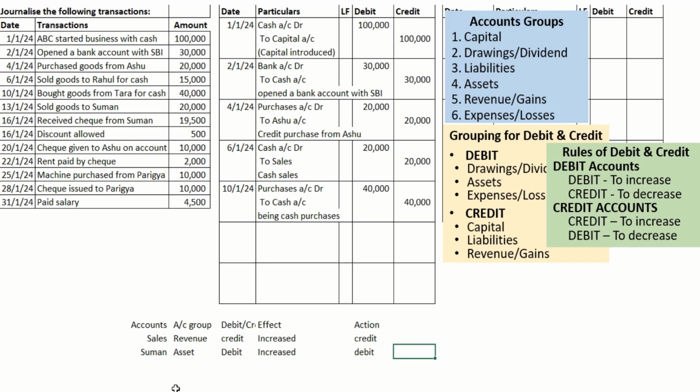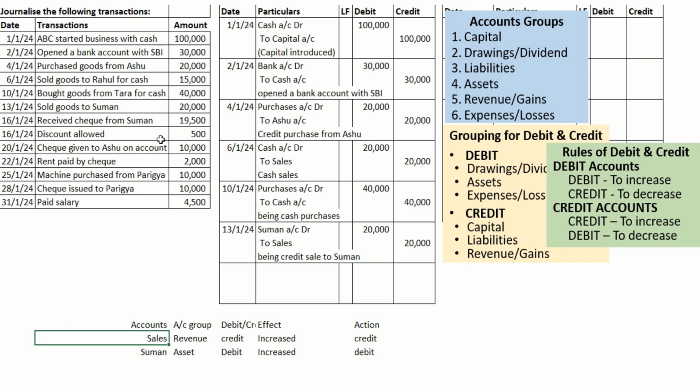So the entry: the debit aspect was Suman. Date is 13th. Suman account debtor 20,000 to sales, being credit sale to Suman.